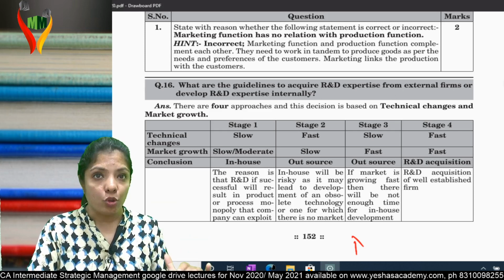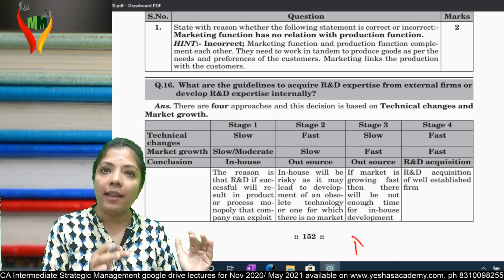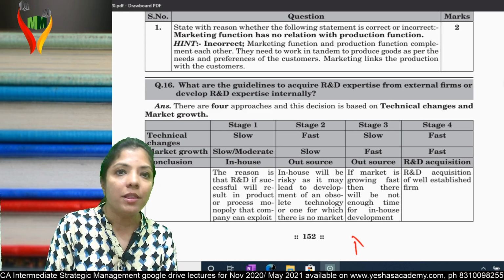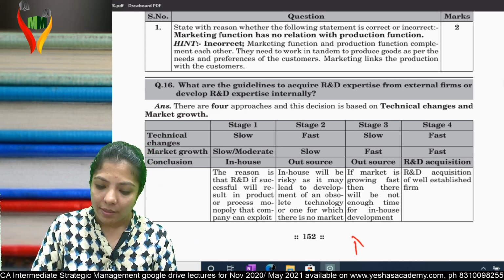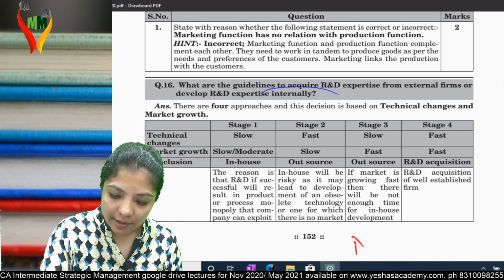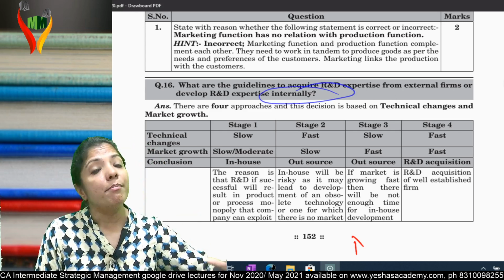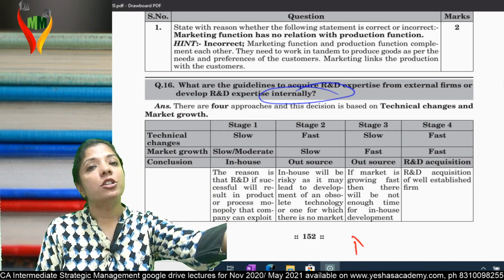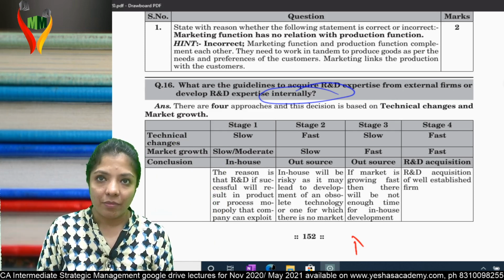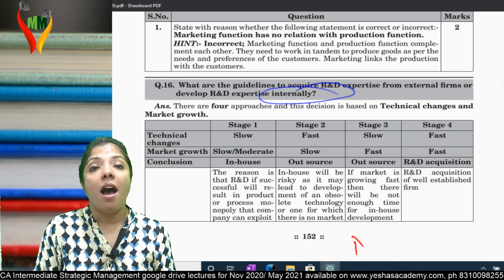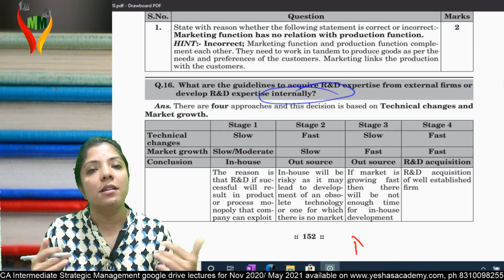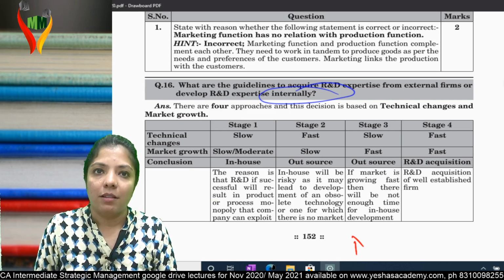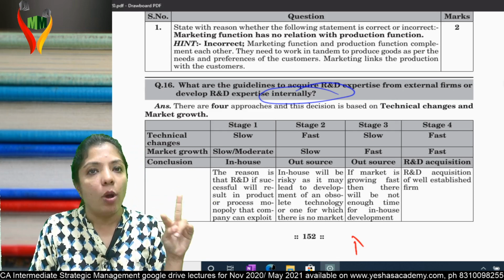Understand? I have two choices. I do trial and error, I do research and development, and I come with a new technology and launch a product in the market. That's called in-house. Or else somebody has already done the trial and error, already has come up with the technology, and I purchase the technology and launch a new product in the market. That's called outsource. For example, I am making a cake on my own. That's called in-house. Or somebody's already made the cake, and I'll just go and purchase it. That's called outsource.